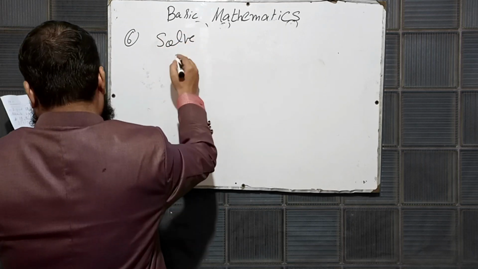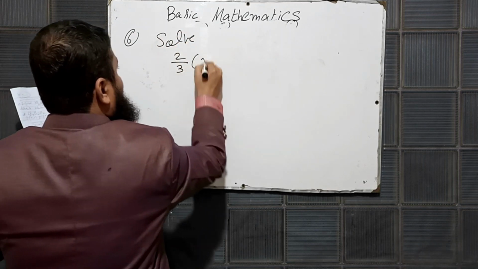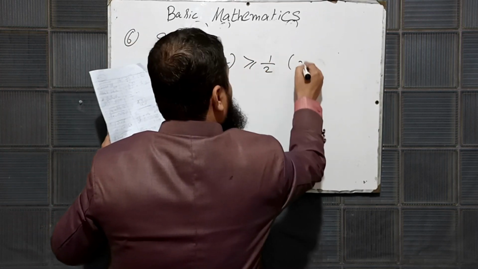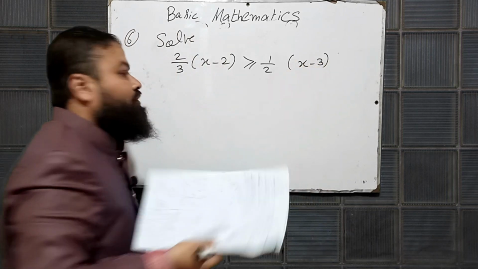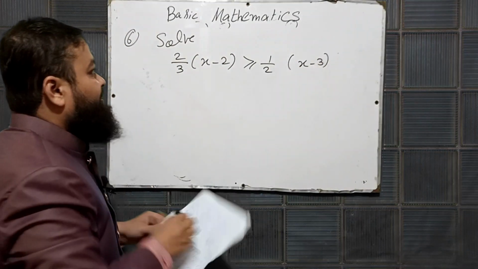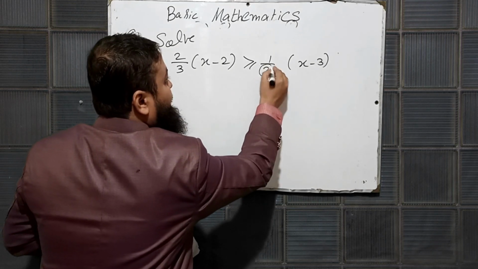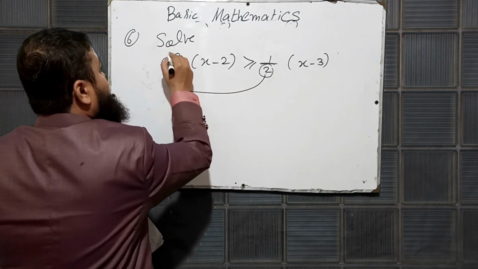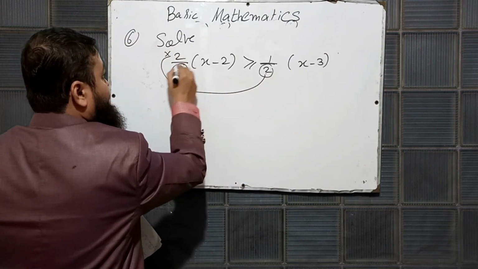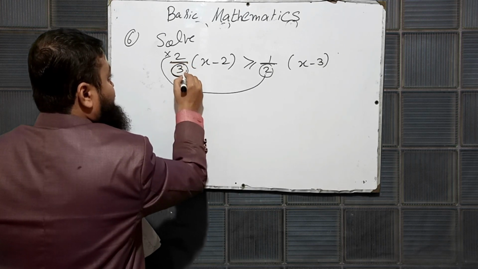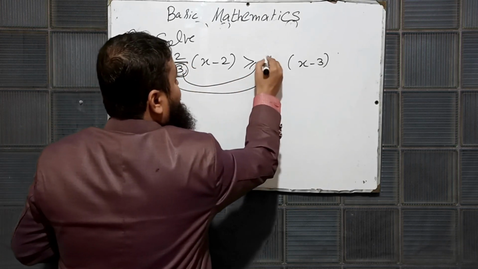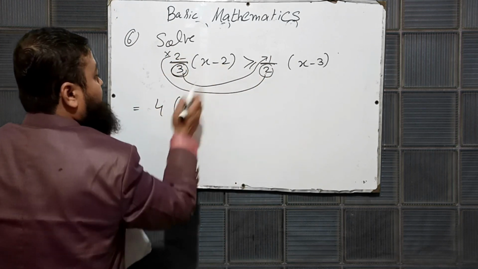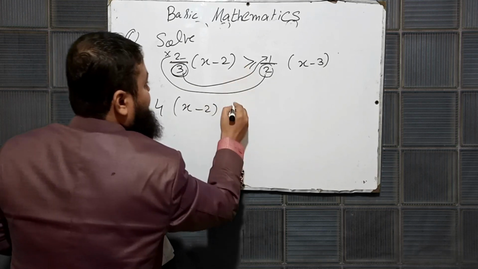Question number 6. Solve 2/3 x minus 2 greater than or equal to 1/2 x minus 3. You will have to solve this question. What is the rule? Actually this 2 is dividing over here because of this sign. If I shift this 2 on the left side, that will be multiplied, and this 3 is dividing over here because of this sign, and if I shift on the right side, that will be multiplied over here. What will you do? 2 2s are 4, that will be as it is, that sign will also be as it is.